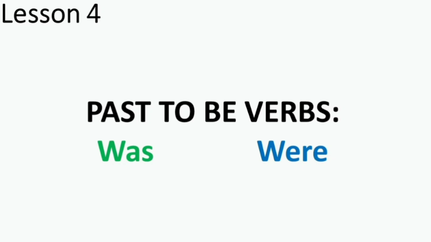Dear students, in our previous lesson, we talked about the to be verbs in present tense: is, am, and are. We learned how to express the current state and existence of people, objects, and animals in English. Today we are going to learn how to express the past state or existence of people, objects, and animals.